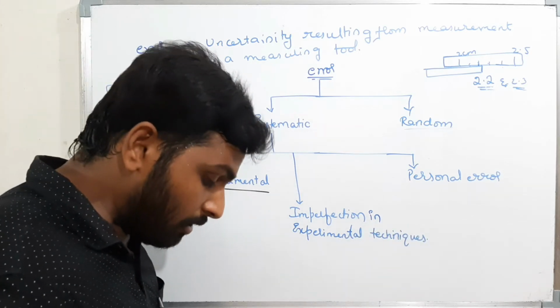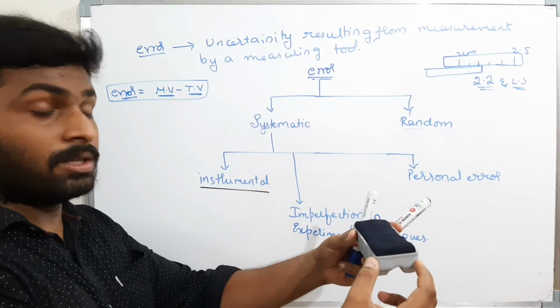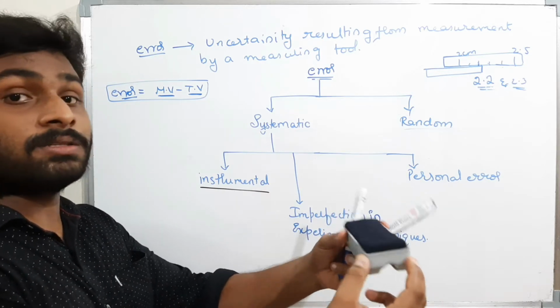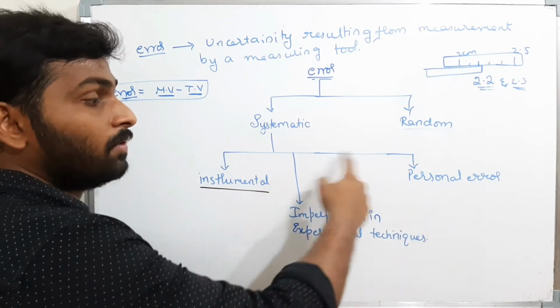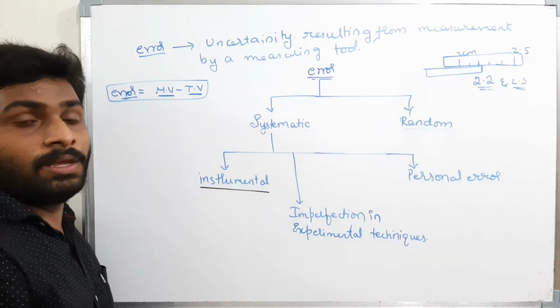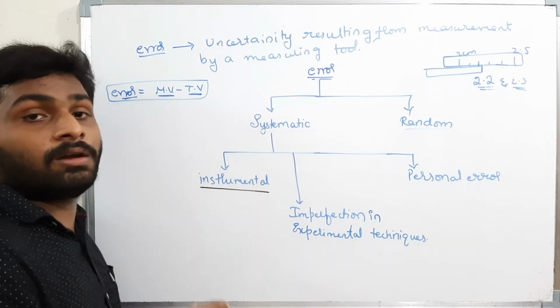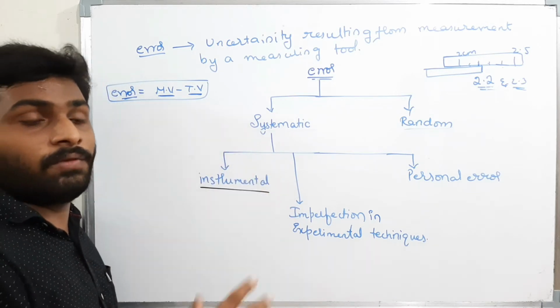If I measure it like this, I will get different values. That means we are making some errors in measuring the values. These are nothing but personal errors. All three types of errors come under systematic errors. Now what are random errors? They occur randomly, as the name itself says. We don't know why they occur, how they occur, or when they occur.